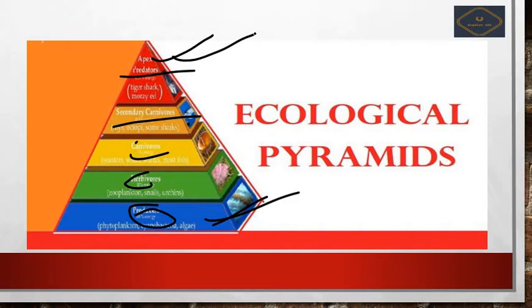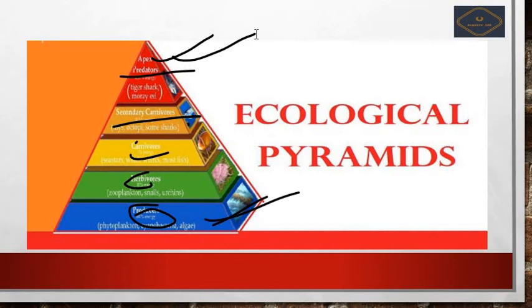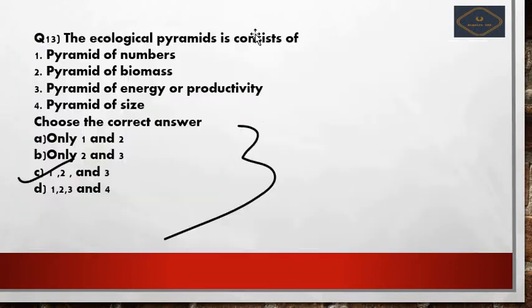In a similar way the number will also get reduced, and the biomass as well, because it will be consumed by the next level at each level. But the pyramid of size is not included in the ecological pyramid. So your answer will be option C, that is options number 1, 2, 3 are correct answers, right?